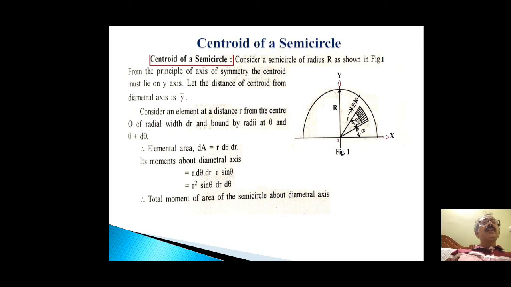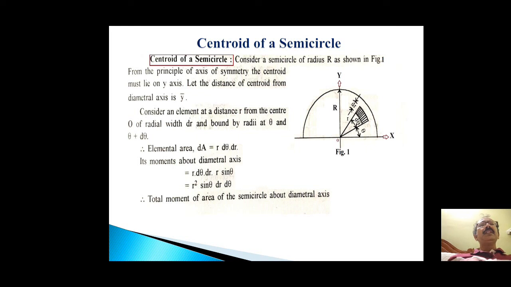In this diagram, figure 1, consider a semicircle of radius r. From the principle of axis of symmetry, the centroid must lie on the y-axis, because this figure is symmetric about the y-axis. So x bar should be 0. Let the distance of the centroid from the diametral axis be y bar.